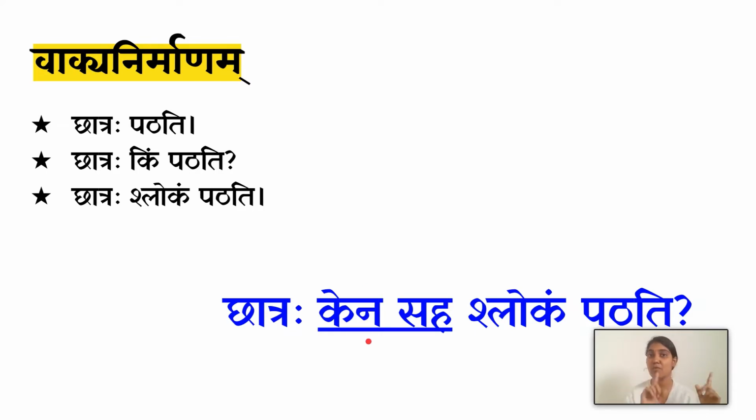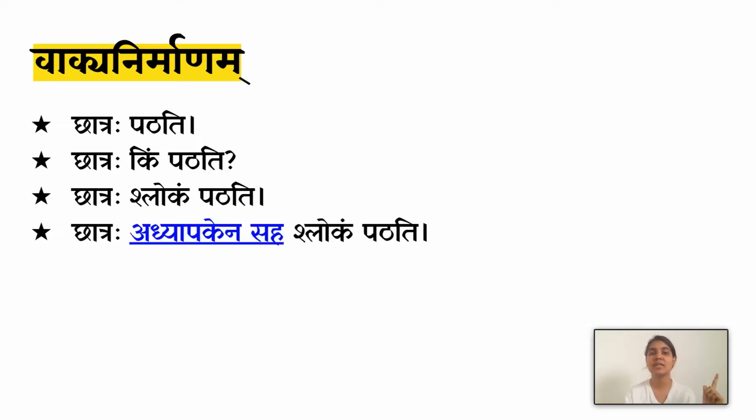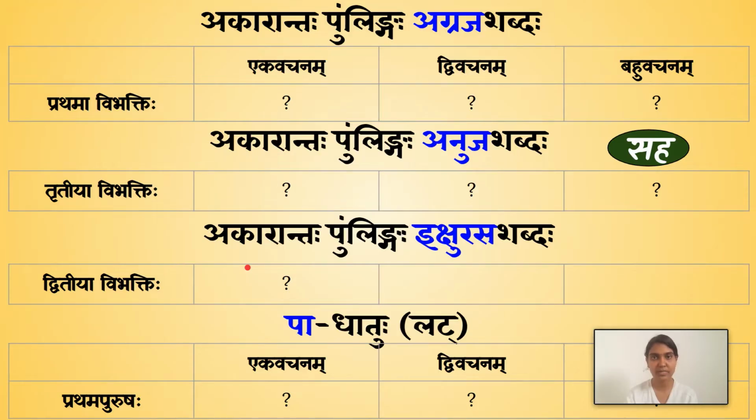So just like, what did it sound like? Vatena vatabhyam vataihi. Now we're going to answer in the Triteeya Vibhakti. Chhatraha adhyapakena saha shlokam pathati. So this saha means along with, and it is always accompanied by a word in the Triteeya Vibhakti. So Chhatraha adhyapakena saha shlokam pathati. The student reads the shloka along with the teacher. Right. Now let's make a few sentences.